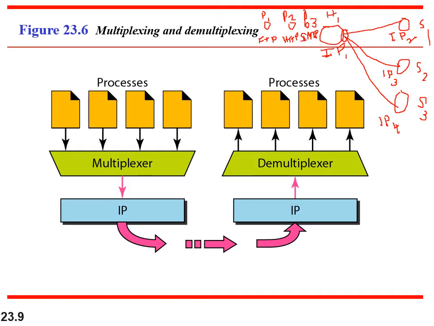Similarly, the other ends of the communication will be IP2, P1; IP3, P2; and IP4, P3. That is the address which is used to uniquely identify the communication endpoint.